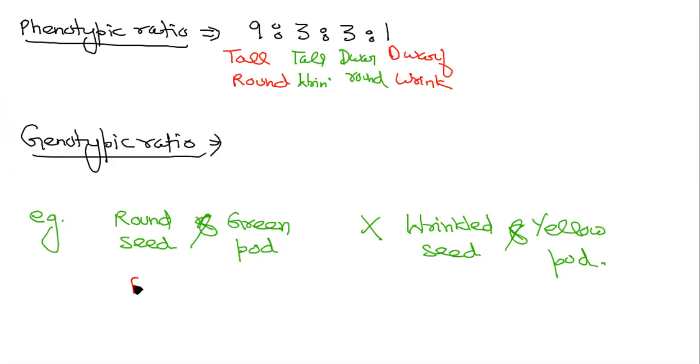For this, the genotype will be RRGG and here RR small g small g. Right? Yes, ma'am. So this is your homework. Take the screenshot. Save this page. Done, ma'am. Good.